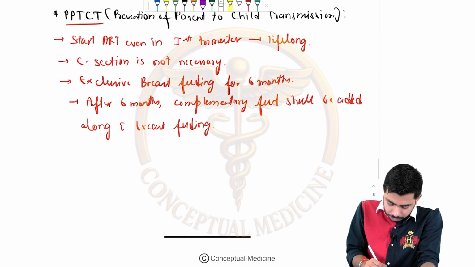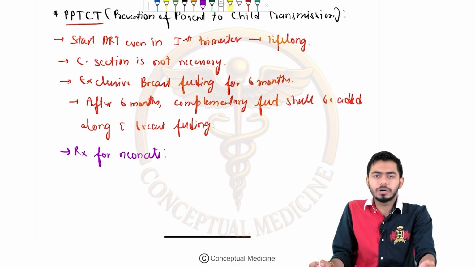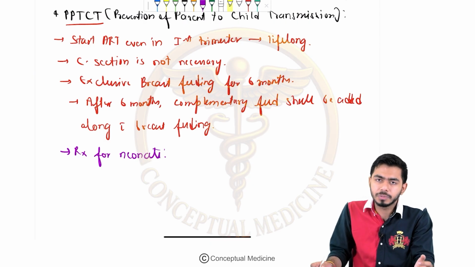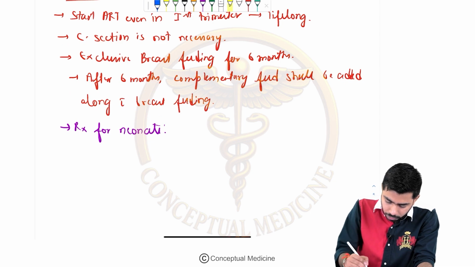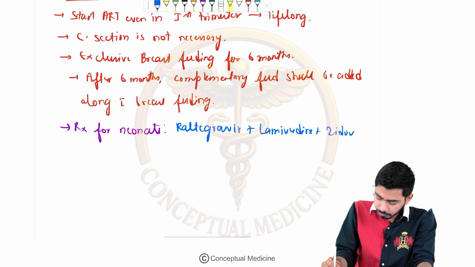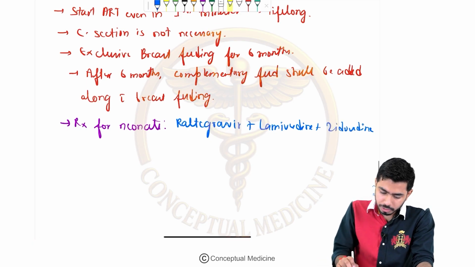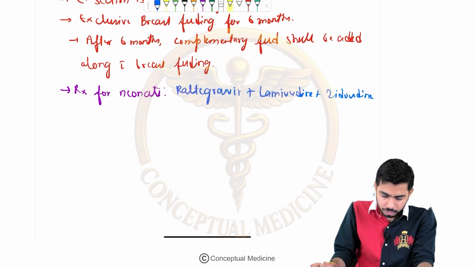So what should be the treatment for the neonate, right? Let's say a birth has happened, and for prophylaxis we need to give treatment to the neonate as well. What drugs shall we talk about over here? We shall be giving raltegravir, and with that we shall be giving lamivudine, and zidovudine, right? So we shall be giving this combination of 3 drugs for the prophylaxis for the neonate, right?